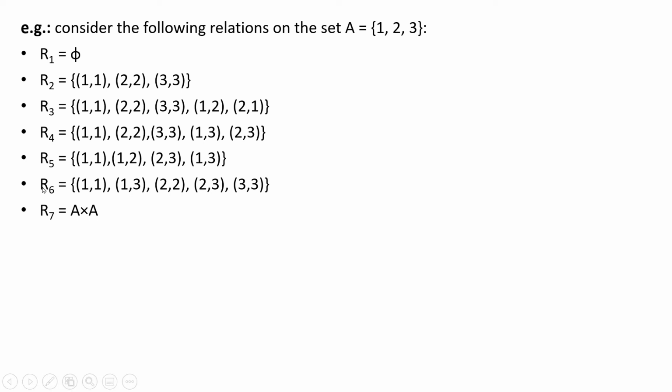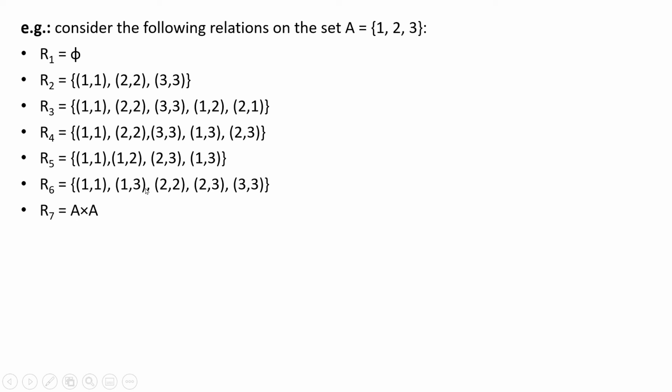Then we have R6. R6 is reflexive because we have (1,1), (2,2), (3,3). Let's check for antisymmetric. We have (1,3) but we don't have (3,1), that's fine. We have (2,3) but we don't have (3,2), that's fine. So this relation is antisymmetric. Let's check for transitivity.